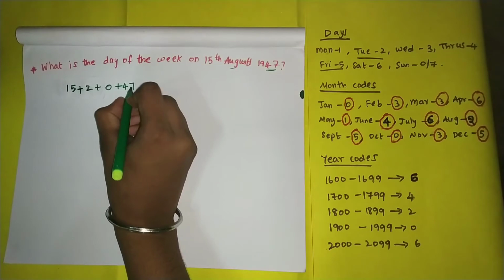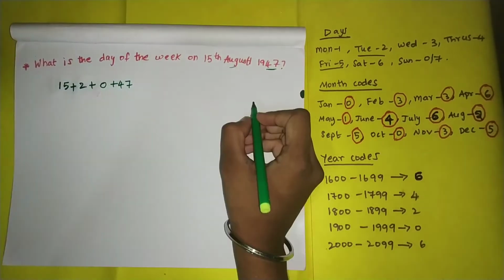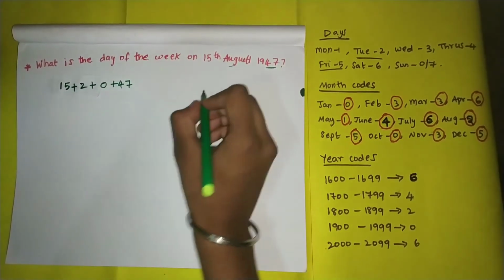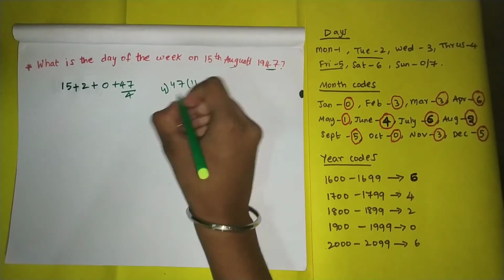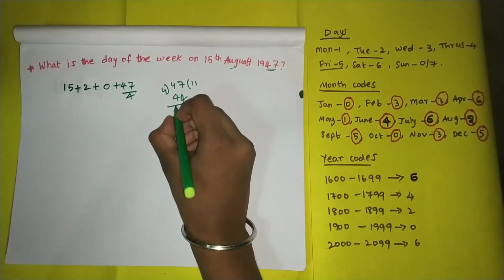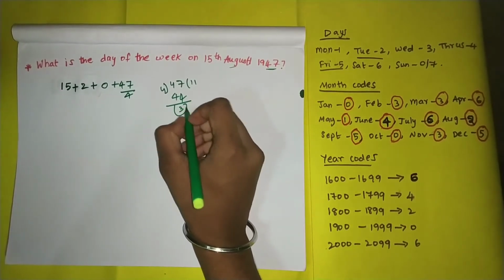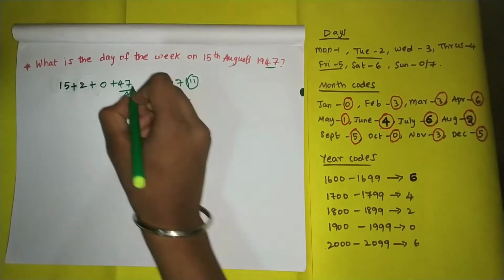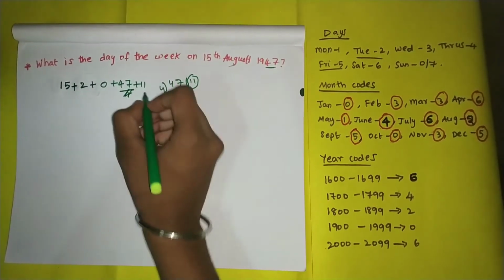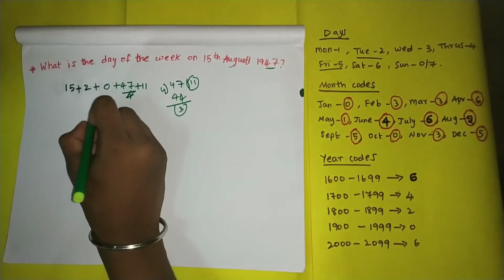Plus 47. Now we have to divide this 47 by 4. When you divide 47 by 4, 11 fours are 44. The remainder is 3, but here we have to take the quotient, plus 11. So when you add up all these, you will get 67.